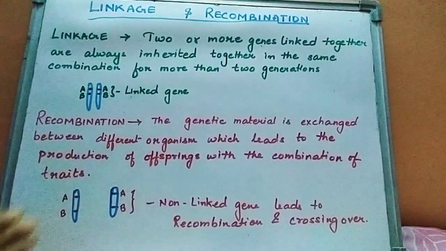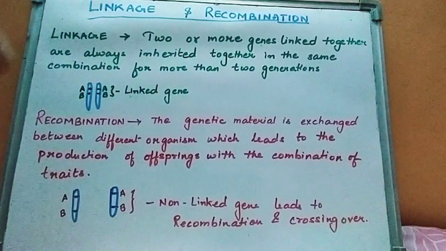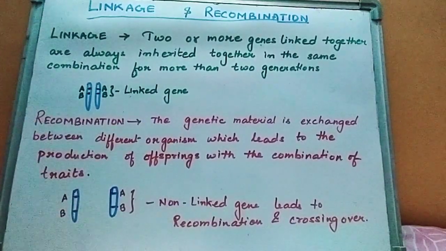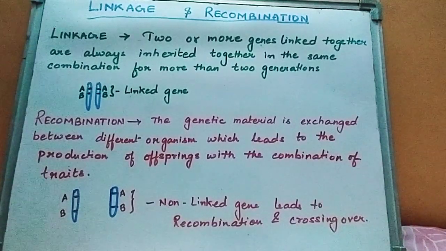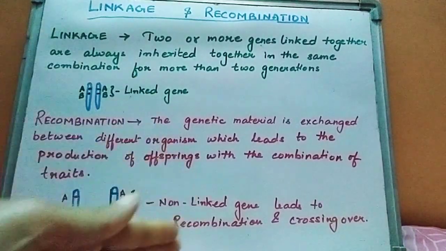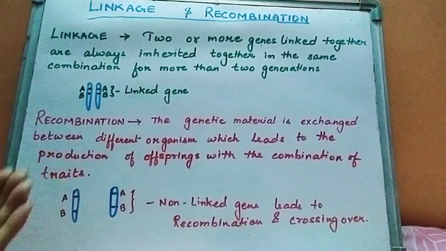In this way, recombination of genes takes place, which gives rise to new characters in an individual. So new variation comes out of recombination. There is no same character passed here; here the formation of a new character takes place.